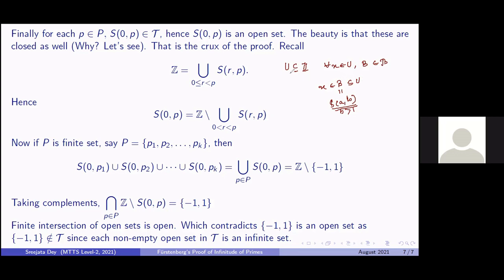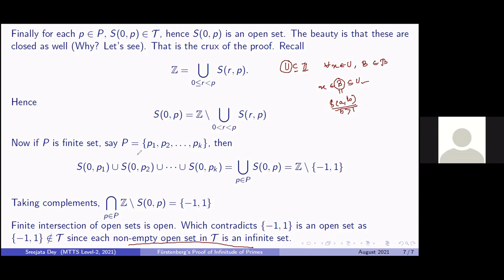So any non-empty open set in this topology tau will have an infinite subset. If it contains an infinite subset, it should itself be infinite. Hence each non-empty open set in tau is an infinite set.